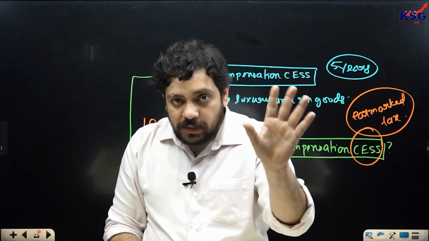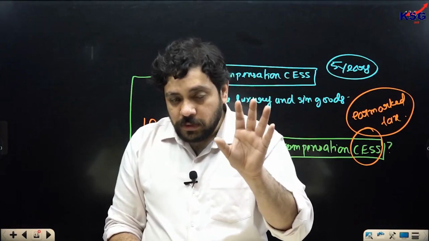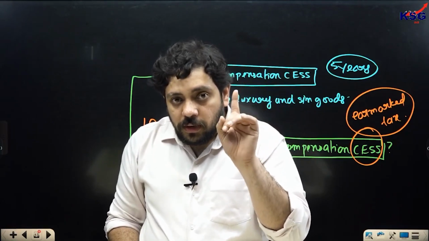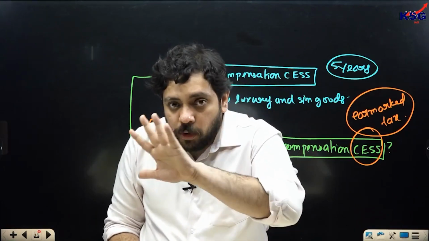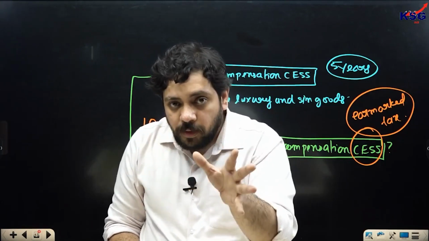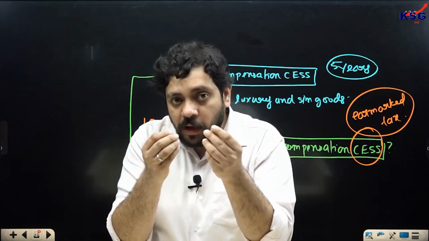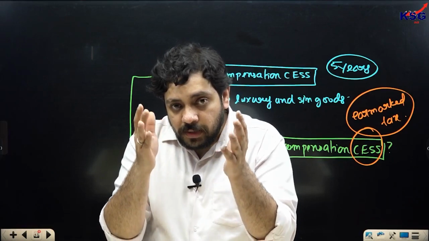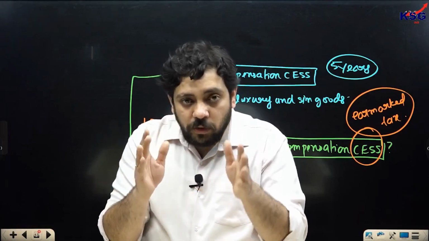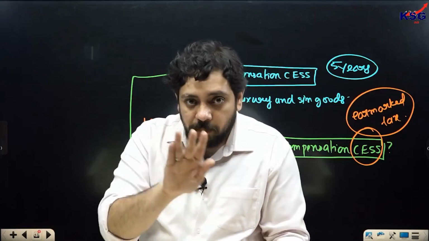So along with the GST Amendment Act and the imposition of GST as a composition rule, the GST compensation cess was imposed upon luxury and sin goods out of which money would be taken. So for example, if you're buying a bottle of champagne, and if that bottle of champagne costs, let's say 10,000 rupees, you may have to give a 10% GST compensation cess upon that bottle of champagne.